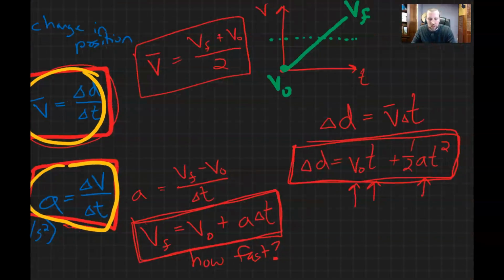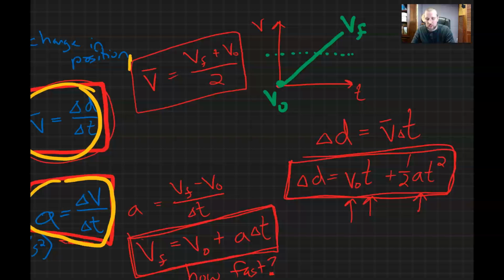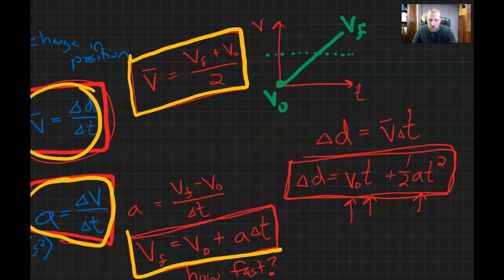And if we rearrange those equations, we get some more useful ones. Just so happens that the average velocity is also the literal algebraic average between the starting and final velocities. That can come in handy. And if we rearrange this definition of acceleration, we get an equation for how fast: initial velocity plus acceleration times time gives us a final velocity.